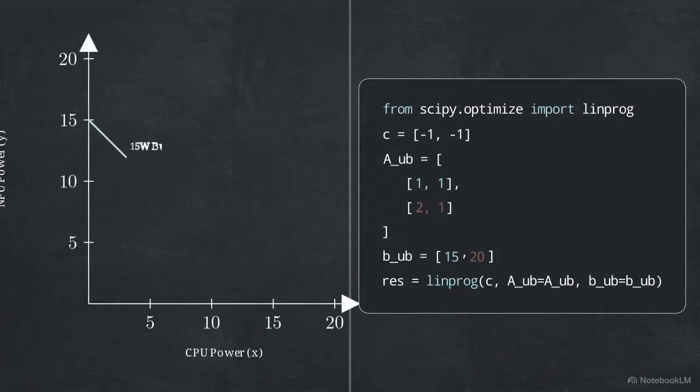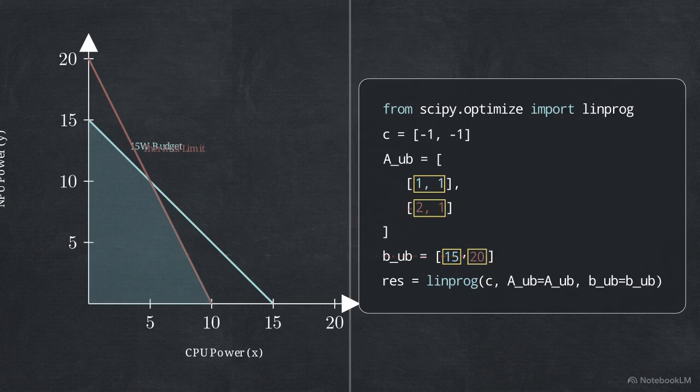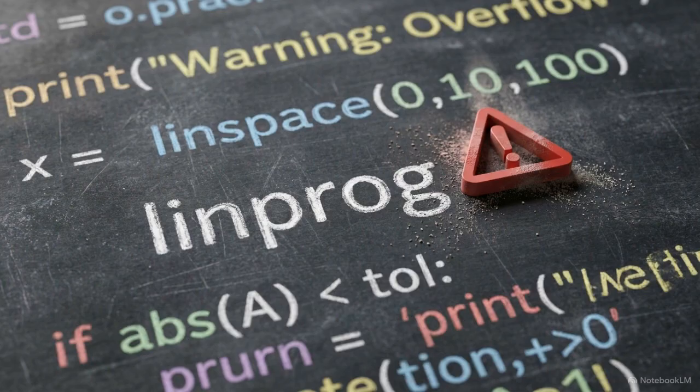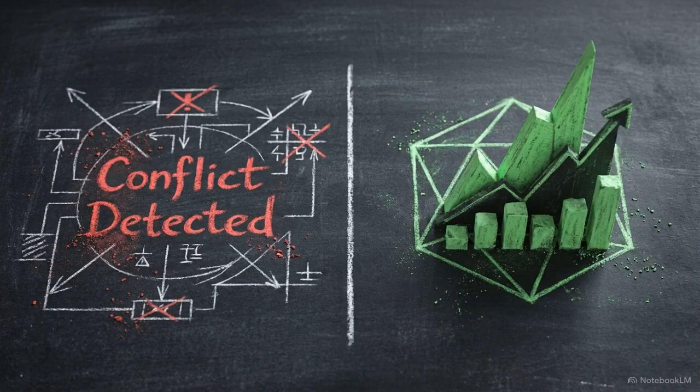In this split screen, the electronics feasible region sits on the left, and the Python library SciPy Optimize linprog sits on the right. Watch vectors draw dynamically from the graph's limits directly into the inequality matrix arrays within the code. There is a specific engineering trap hidden in this library's default behavior. The linprog algorithm is strictly biased toward minimization problems. This creates a direct conflict when your objective is to maximize something like teraflops or orbital delta V.